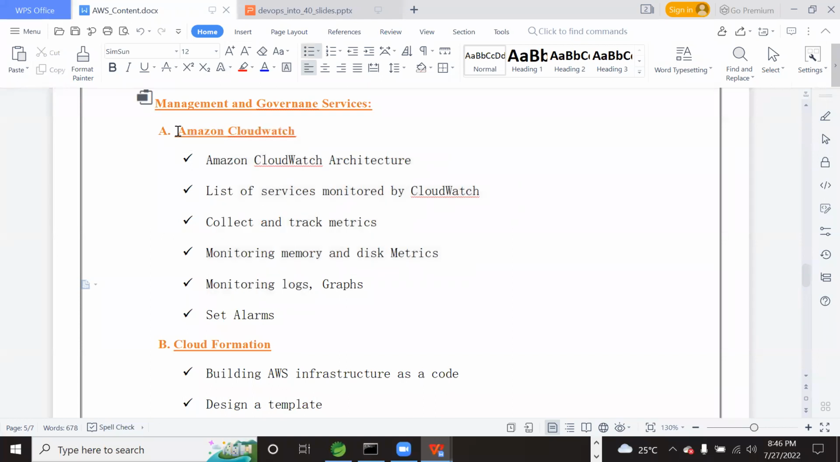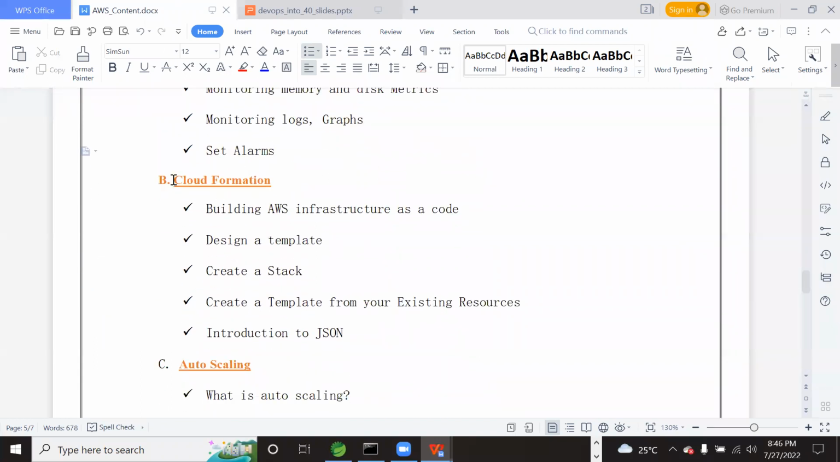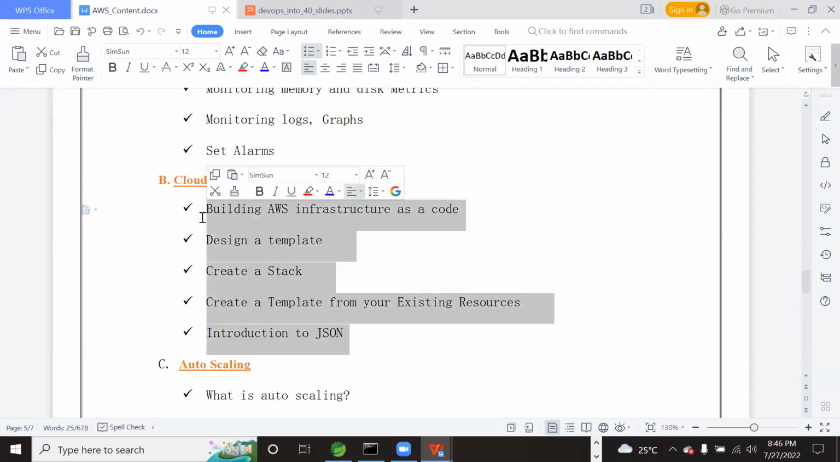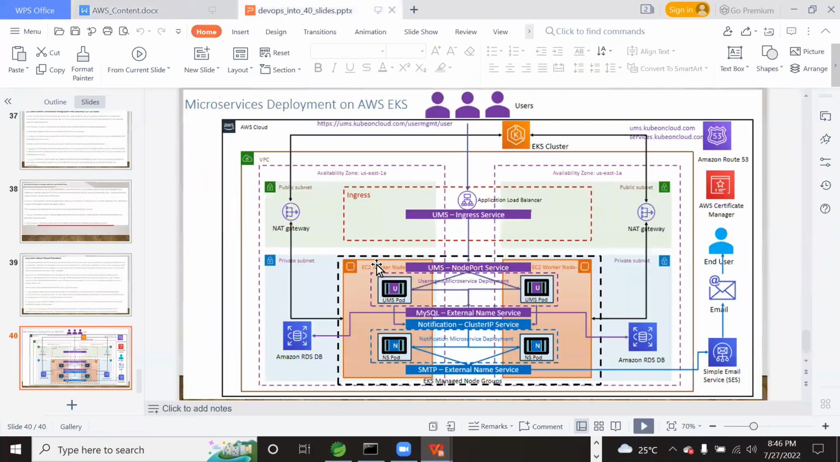After the Amazon CloudWatch monitoring service, we will study CloudFormation. Usually no one is using this since Terraform came into the picture, but we should have the knowledge of it. What is CloudFormation? It is used to automate the infrastructure. It has a template and a stack, and using the template and stack we can create the machines. For example, in this architecture we have 2 EC2 instance nodes.